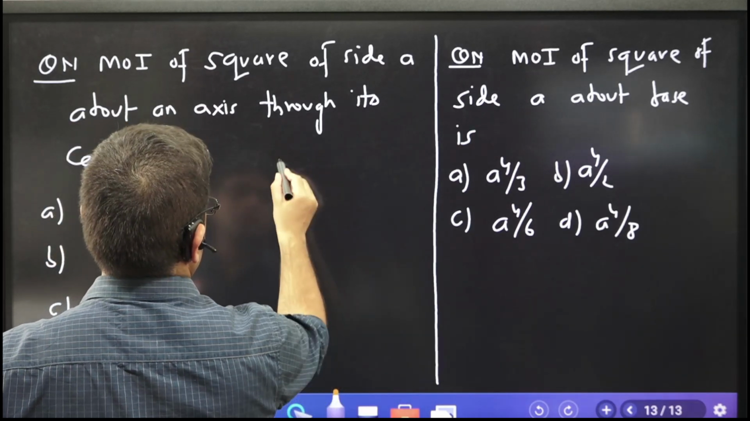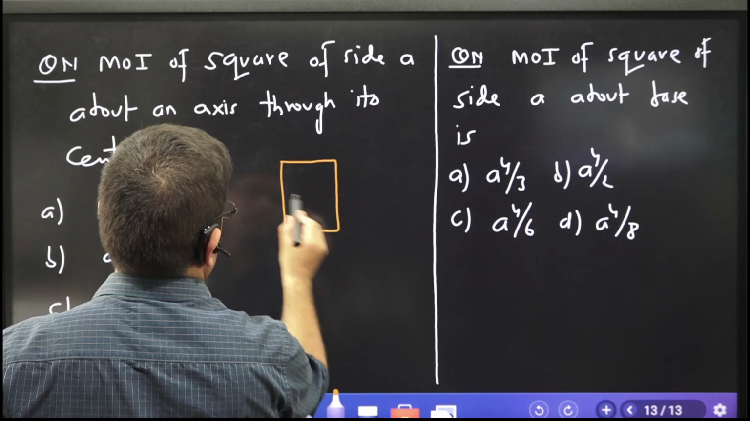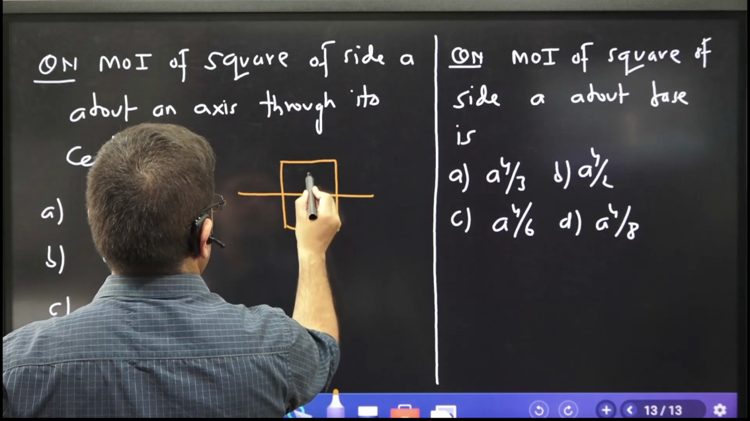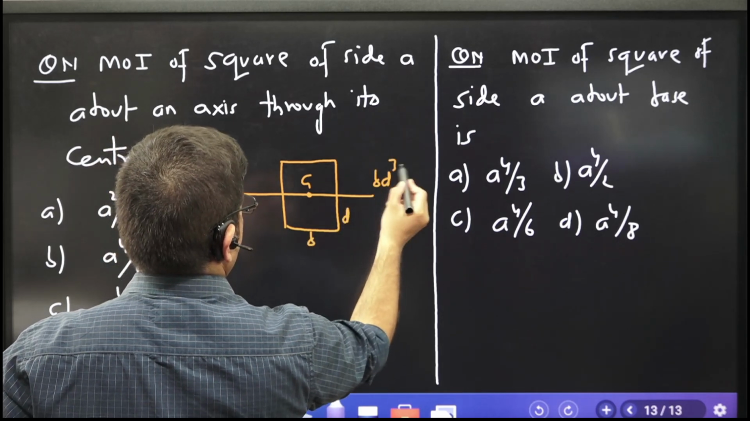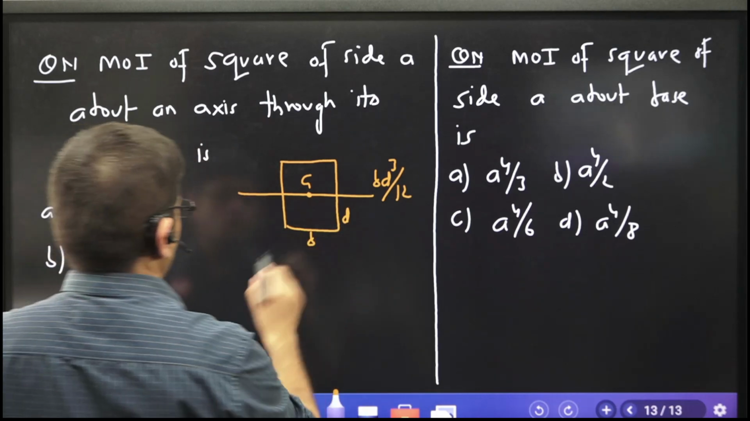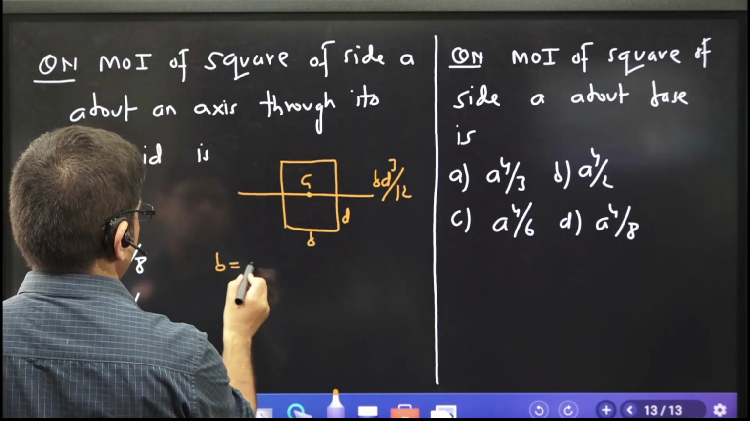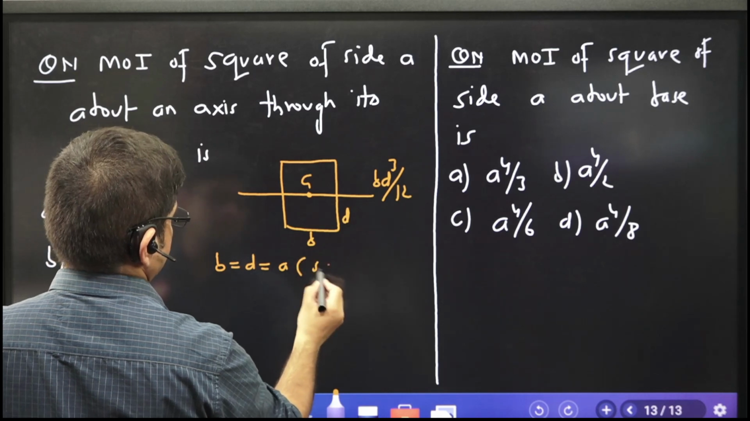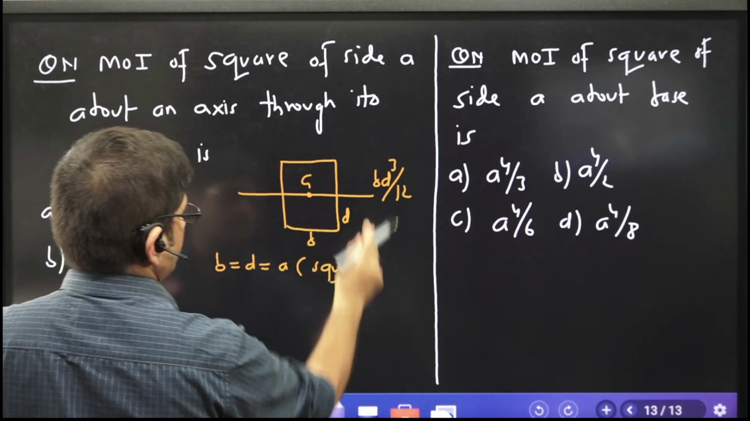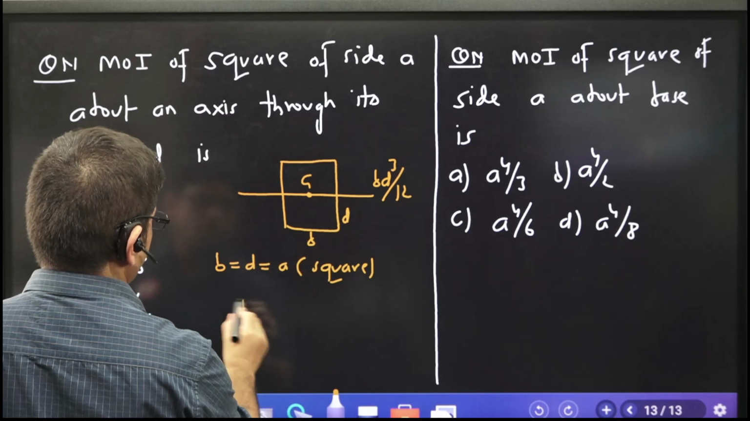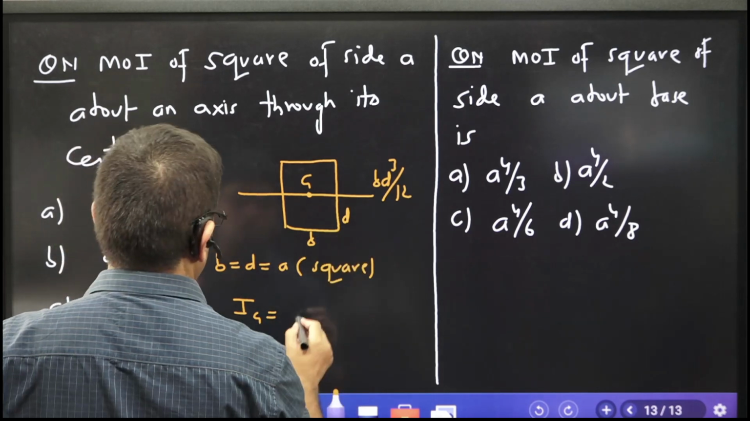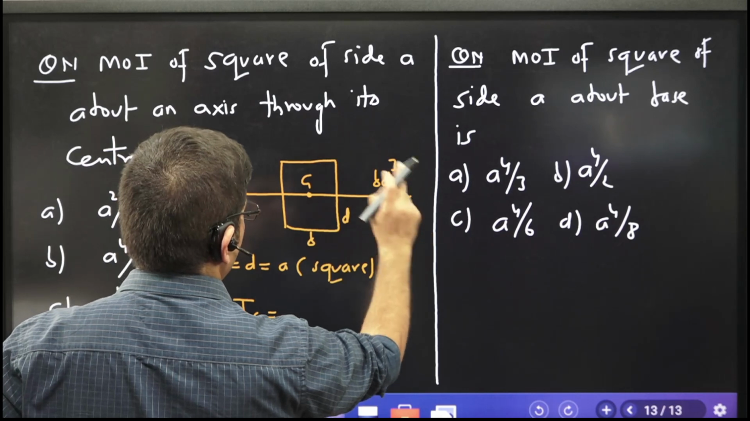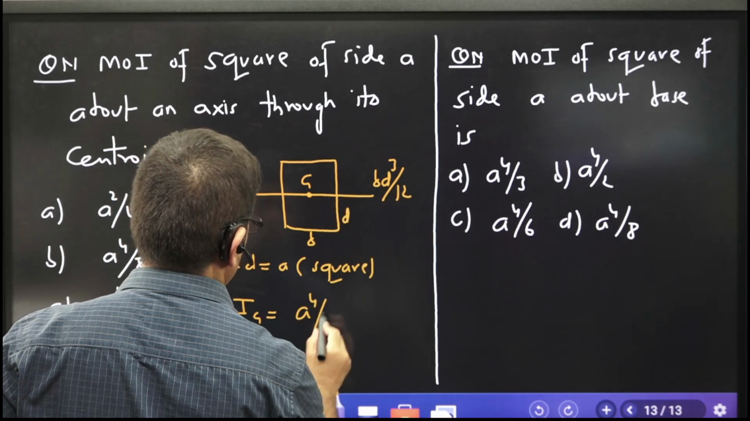Very simple question. Look, if I had given you a rectangle, this is the centroid of the rectangle b d, then this is b d cube by 12. Now in the case of a square, b is equal to d is equal to a. This is the case of a square. So if I put that, then the moment of inertia of a square of side a about an axis through the centroid is equal to a into a cube by 12. So a raised to power 4 by 12.